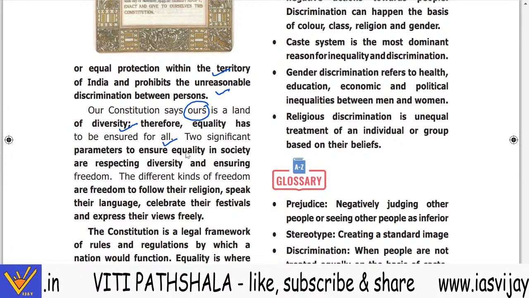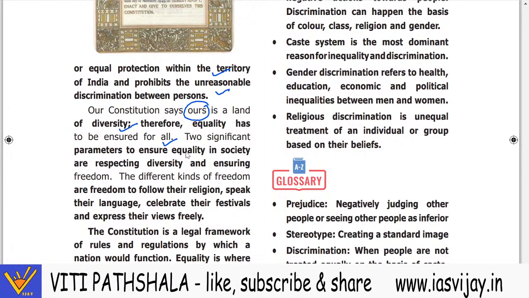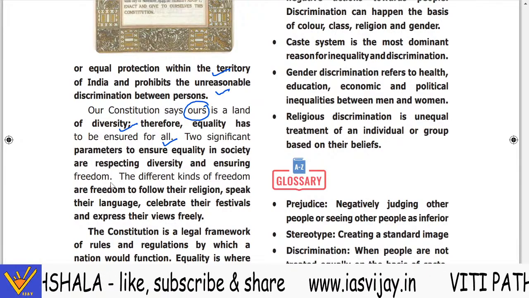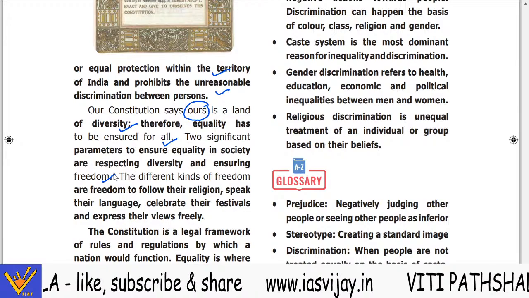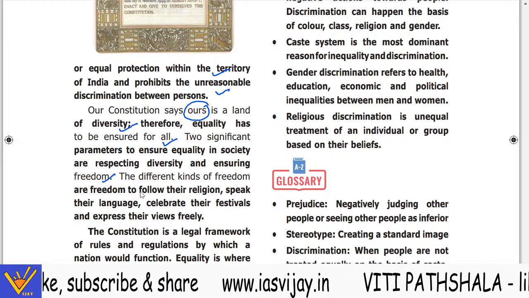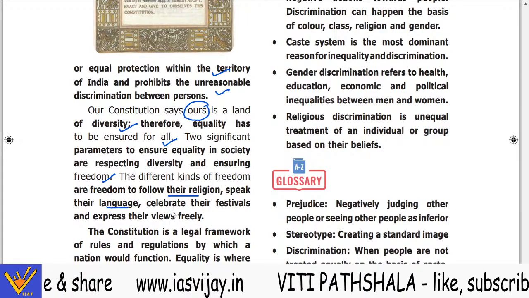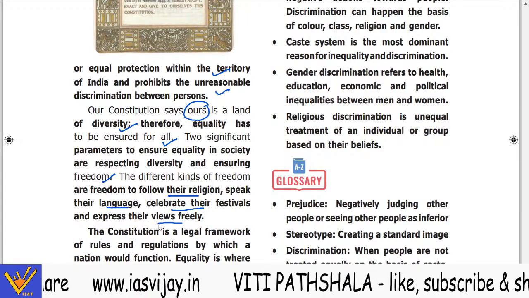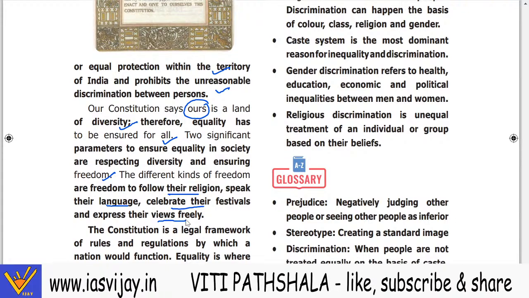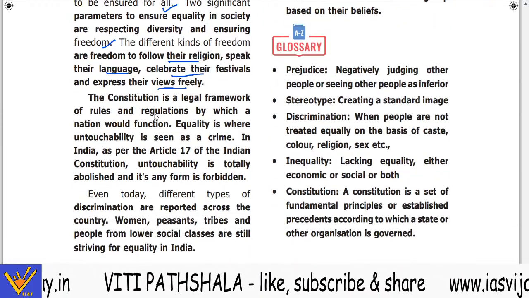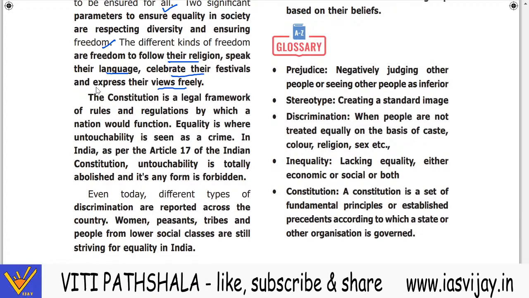Now two significant parameters to ensure equality in society are respecting diversity and ensuring freedom. The different kinds of freedom are the freedom to follow their religion, speak their language, celebrate their festivals, and express their views freely. Now the constitution is a legal framework of rules and regulations by which the nation would function.